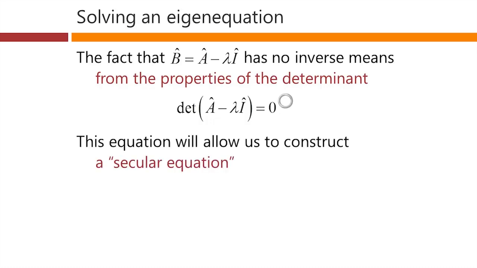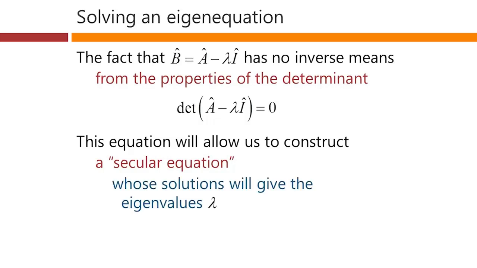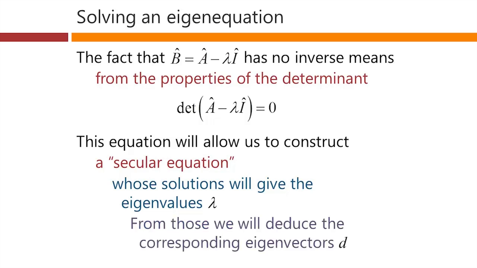This equation here will allow us to construct what is sometimes called a secular equation, and the solutions of that secular equation will give us the values lambda for which our eigenequation is going to have a solution. And once we've figured out those eigenvalues lambda, it's relatively straightforward to deduce what these eigenvectors are.